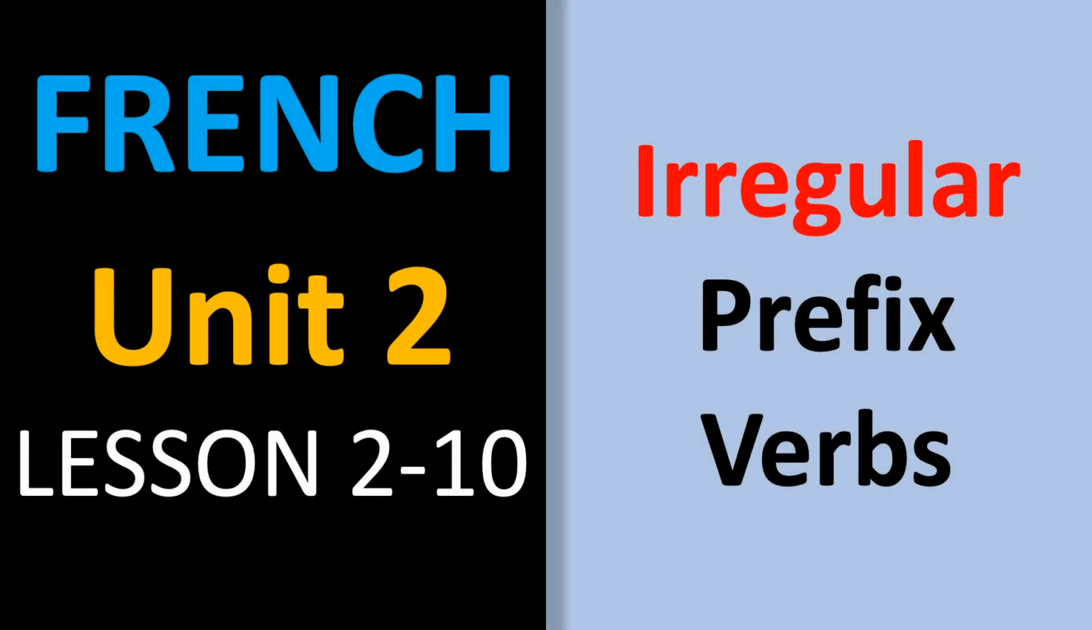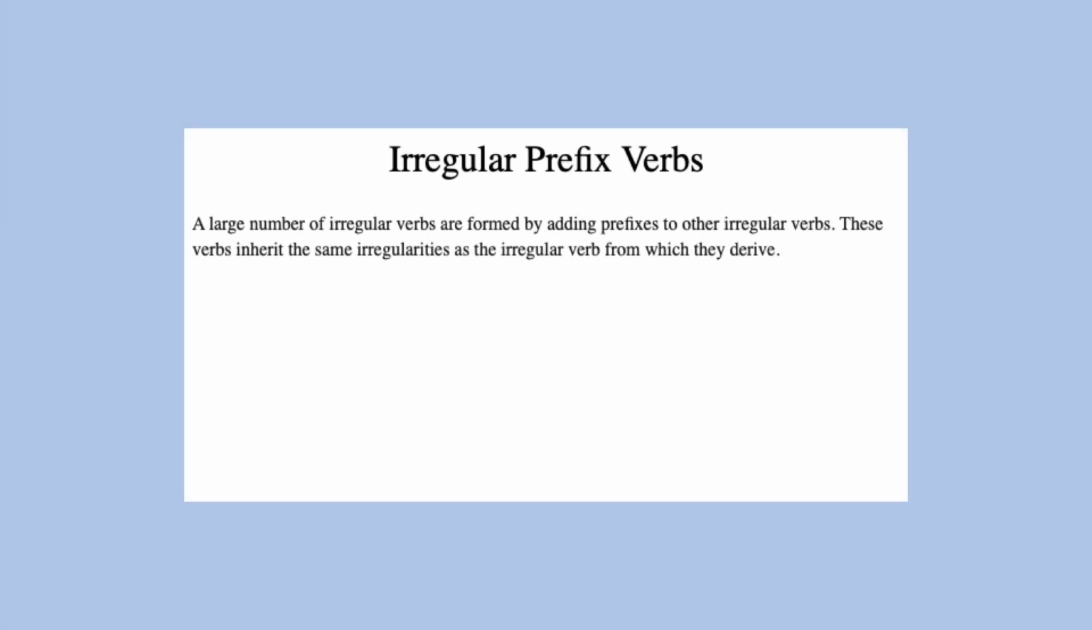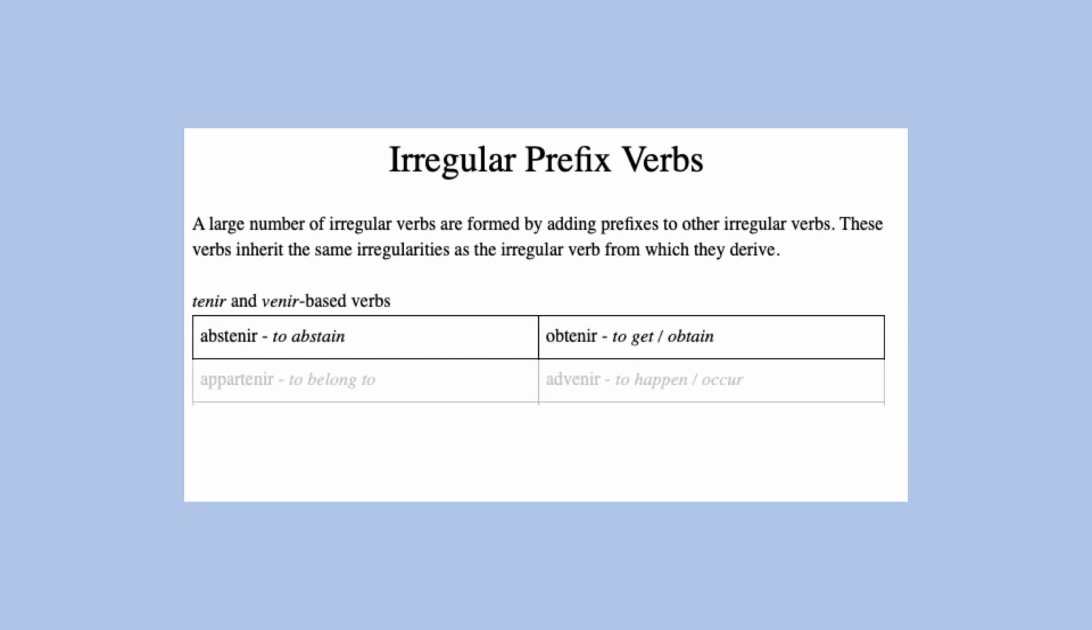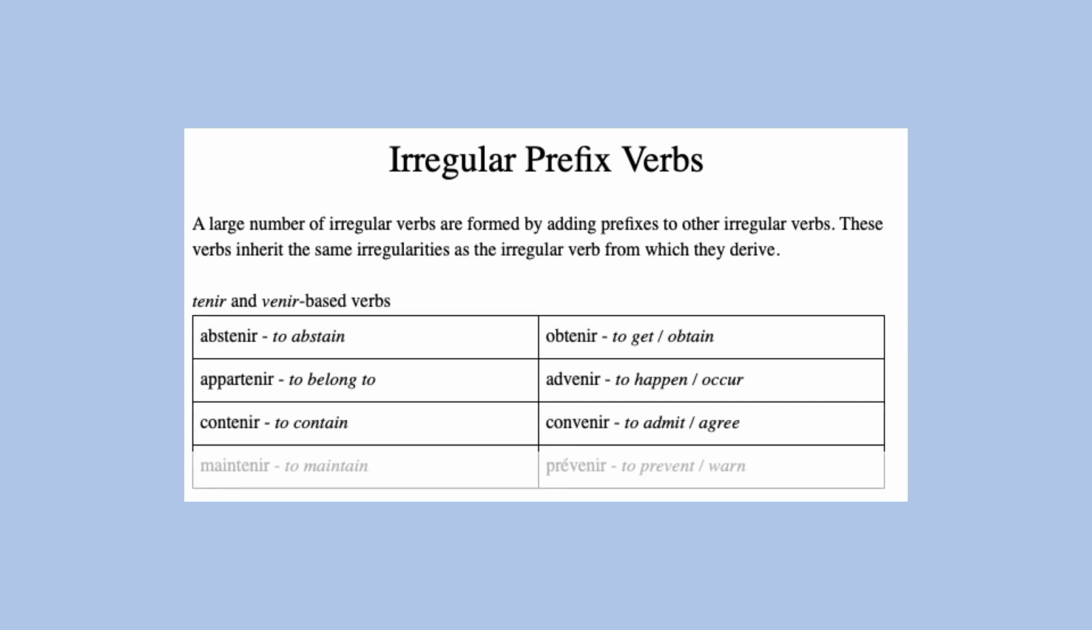This lesson covers irregular French verbs with prefix derivatives and their irregular conjugations. There are many irregular verbs which have several prefix derivatives. You simply attach a prefix to the beginning of the irregular verb, and then that new verb will inherit the same irregularities as the verb from which it derives. So we have tenir and venir-based verbs.